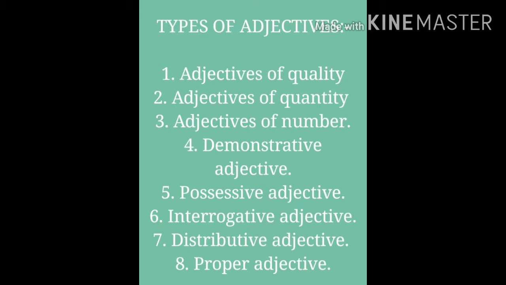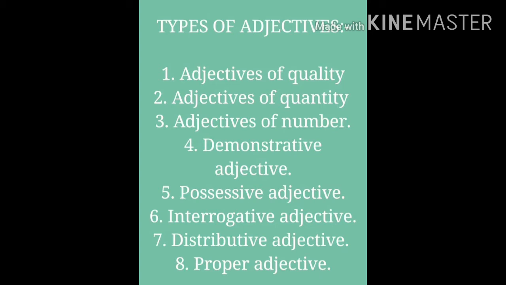First one, adjectives of quality. Tells about what kind. Next one, adjectives of quantity. Tells about how much. Adjectives of number tells about how many. Demonstrative adjectives point out a noun. This, that, these and those are the demonstrative adjectives. Possessive adjectives show possession or ownership.